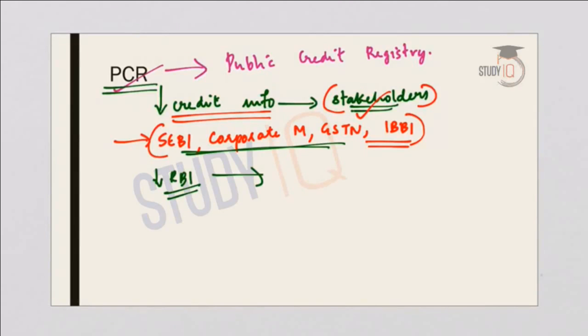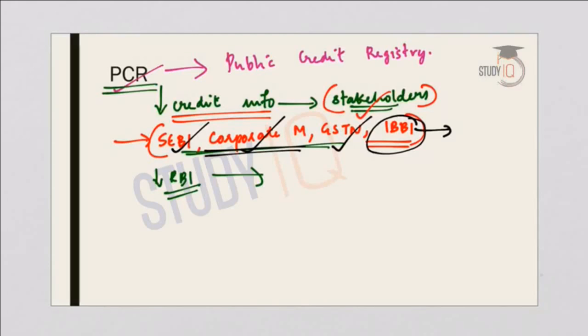Now from your prelims point of view, UPSC can ask you a question: who all will provide information to the Public Credit Registry? So you will think that it is Public Credit Registry which deals with loans, so it is only commercial banks or the government or the RBI which is included in this, or who are the important stakeholders. But Public Credit Registry will have information from SEBI, Corporate Affairs Ministry, even the GST network and the IBBI, that is Insolvency and Bankruptcy Board of India. So this is very comprehensive.